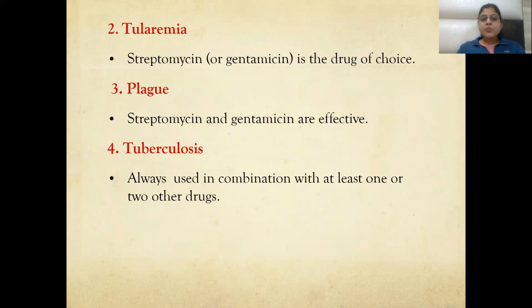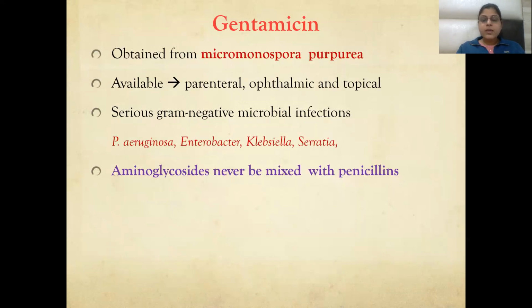In tularemia, streptomycin or gentamicin is the drug of choice. In plague, streptomycin and gentamicin are effective. In tuberculosis, streptomycin is always used in combination with at least one or two other drugs. It is the first line of treatment in tuberculosis.